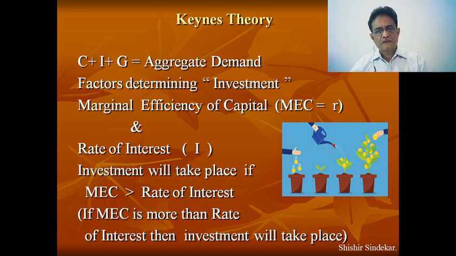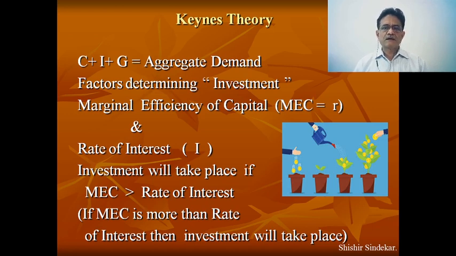What has he stated? The Keynes theory is propounded to determine the aggregate income or total output, and it also determines the total level of employment, which is related to aggregate demand. So if the demand increases, naturally output may increase, and output is related with employment. So this theory explains total employment, total output, and so on.